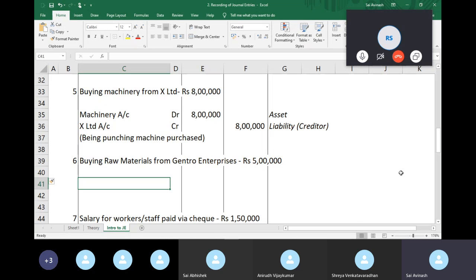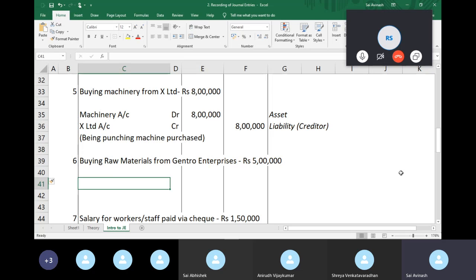Okay. So we buy raw materials from Gentro Enterprises. So there are some accounts. Until now, we've just named the machinery, X Limited, etc. Some accounts we have a specific name that we use. So when we purchase raw materials, we are making a purchase for the business. When we purchase, say, furniture or a computer, we are not planning to sell it. We are not planning to manufacture using that asset.